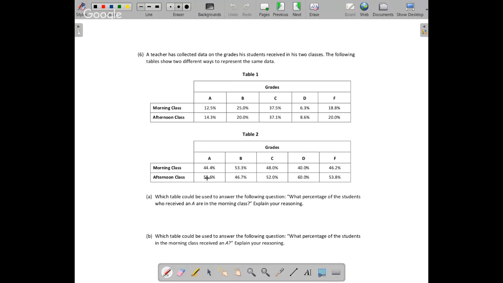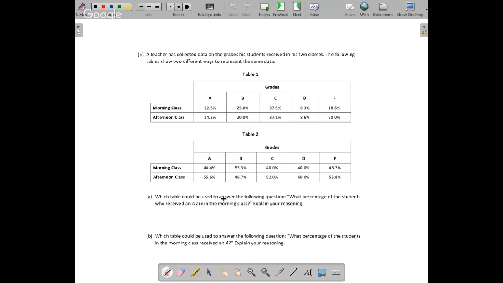This table down here is organized not by class, but by grade, because these are all of the A's. 100% of the students that got A's are in this column right here. So of the students that got A's, 44% were in the morning class. Of the students that got B's, 53% of the B's happened in the morning class, and so on down the road. So the tables talk about the same classes, same students, same grades. It's just by percent instead of by number. You can organize it in two different ways.